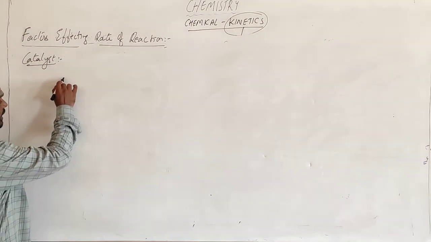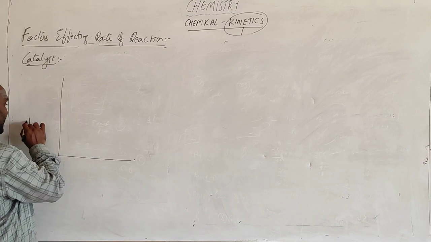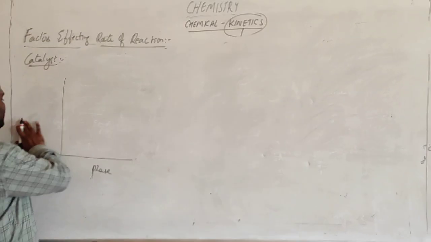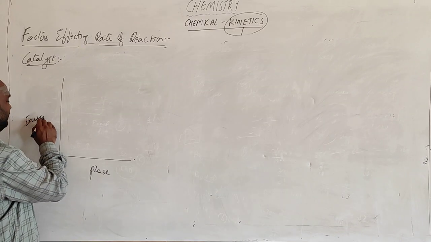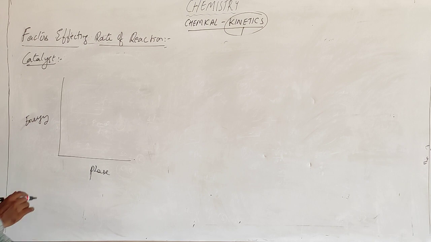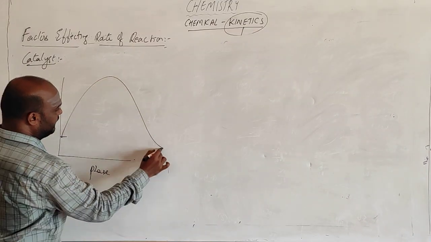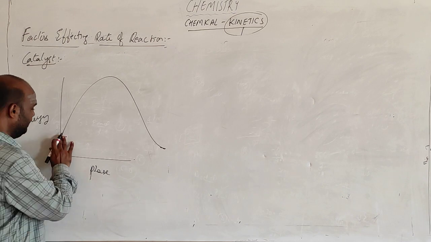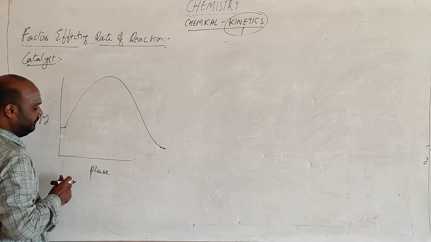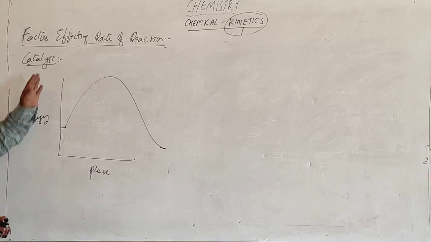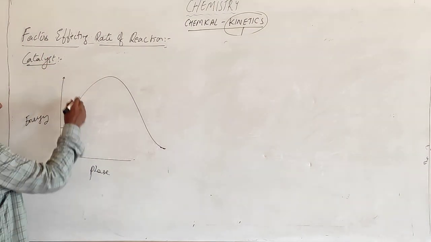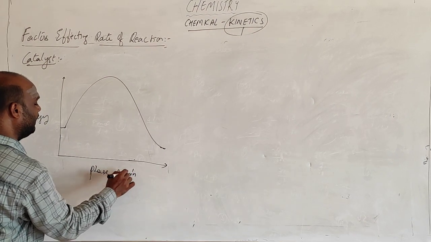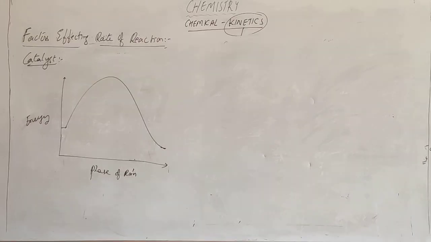So, what condition am I drawing? This is the reaction graph, with respect to energy. Energy of the reaction with respect to phase. Let me take it. So this is the energy you are taking on the y-axis, and the phase of reaction you are taking on the x-axis.